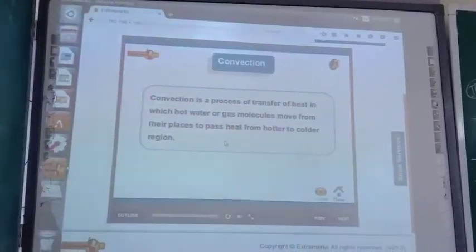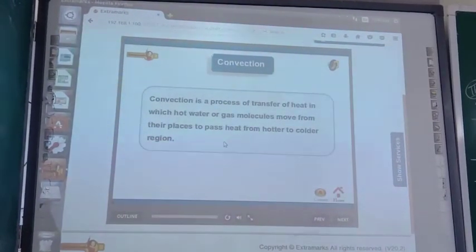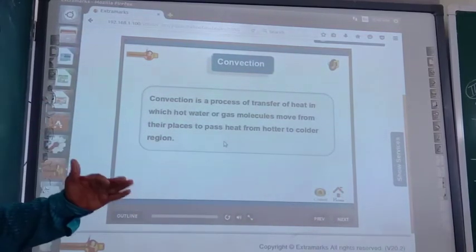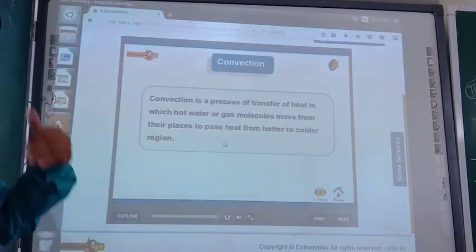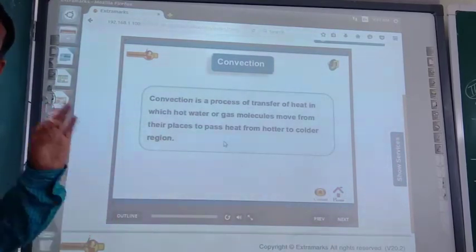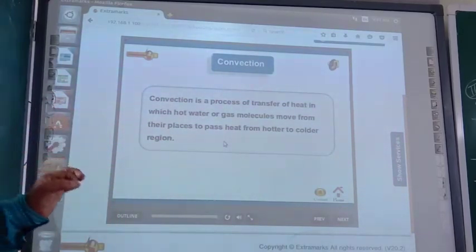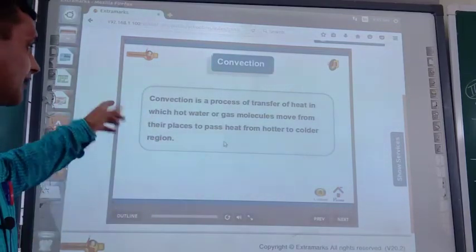Okay, dear cadets, just see. In conduction, what was there? Molecules of the solid substance were not moving from one place to another for transferring the heat. They are static. They are just transferring the heat energy. But in convection, what is there?